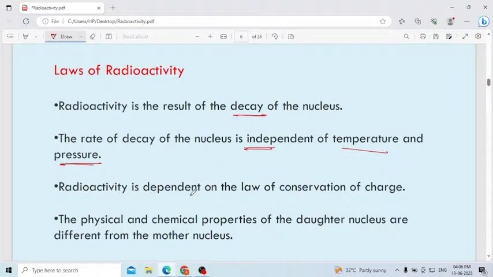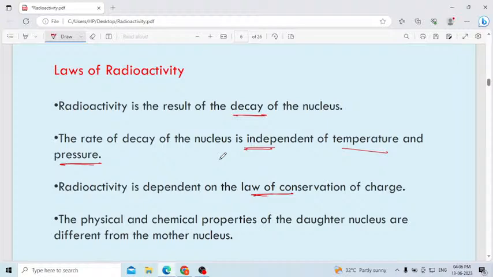Radioactivity is based on the law of conservation of energy. The rate of decay is independent of temperature and pressure, but radioactivity is based on the concept of the law of conservation of energy. What is meant by the law of conservation of energy? Energy can neither be created nor destroyed.